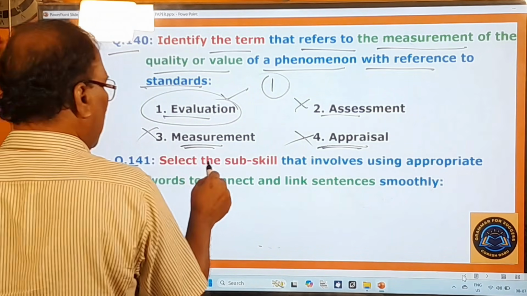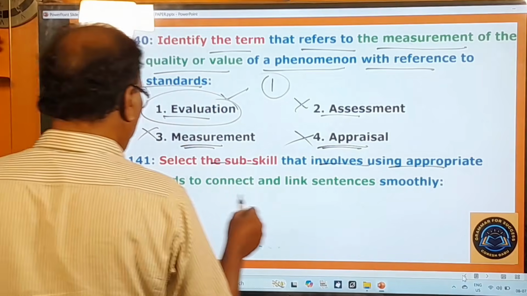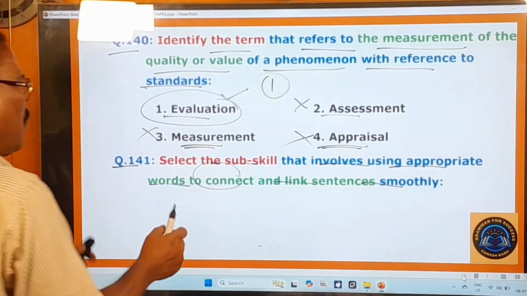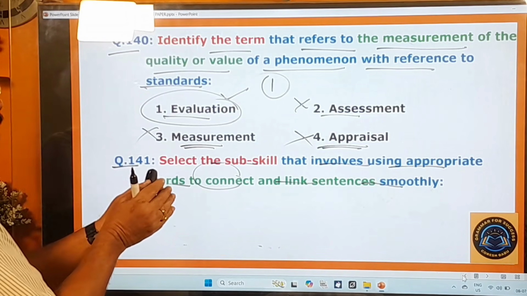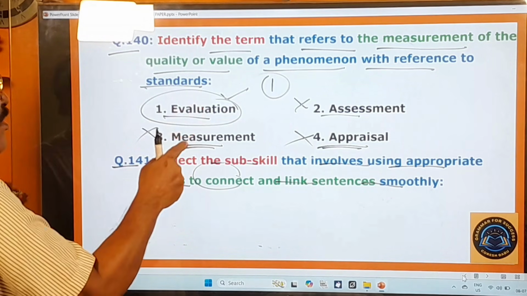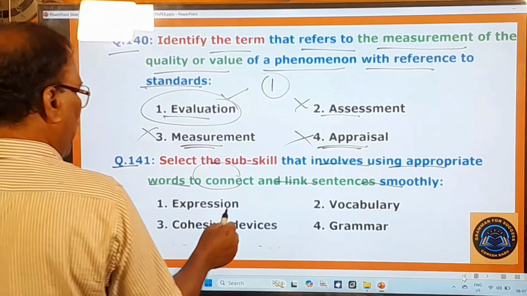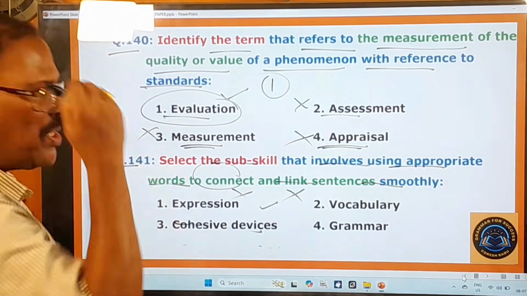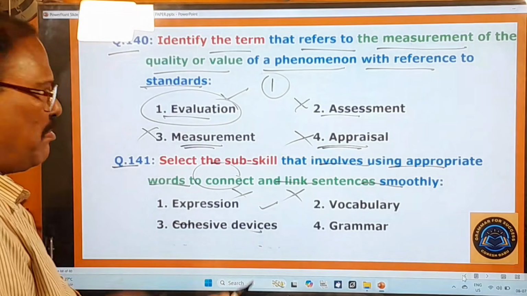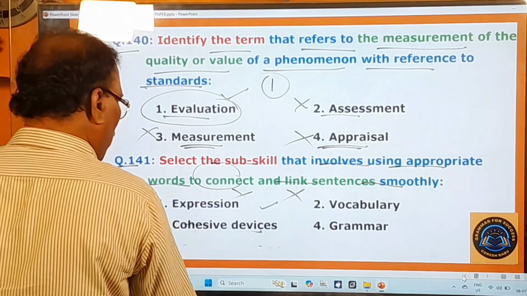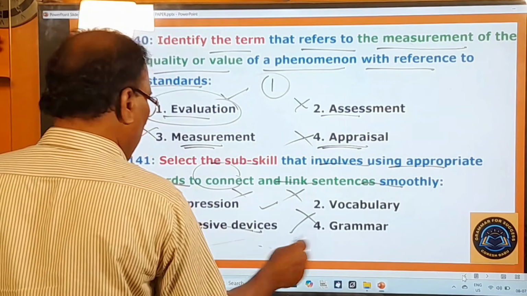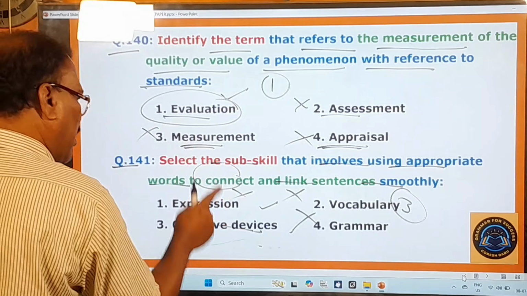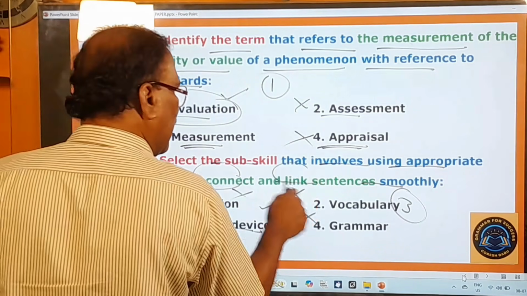141st question. Select the sub-skill that involves using appropriate words to connect and link sentences smoothly. How do you connect and link sentences smoothly? What is that sub-skill that gets involved in that? Here you pay attention. It's simple. Expression, no. Vocabulary, no. Cohesive devices. That means conjunctions are cohesive devices, and other connecting words are there. So they are called cohesive devices. Grammar, no. So the third one is the right one, and cohesive devices are the words that connect and link sentences smoothly.